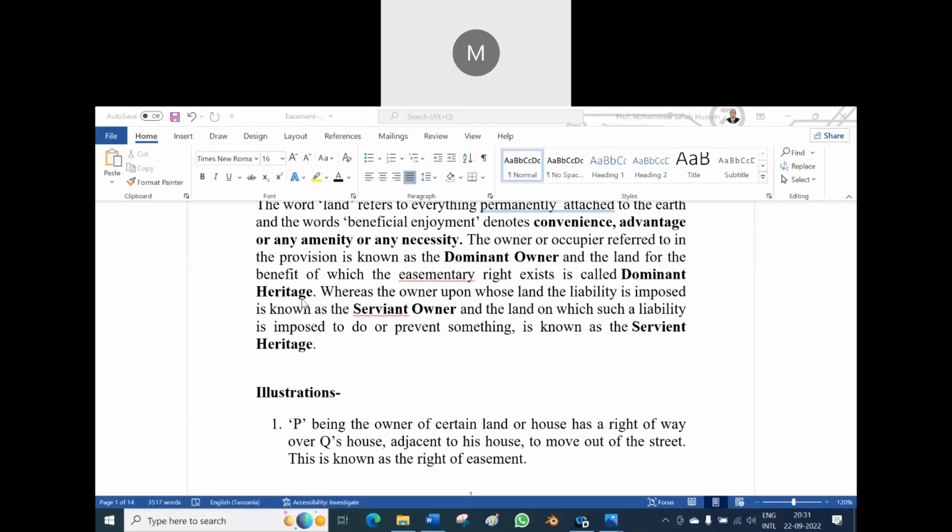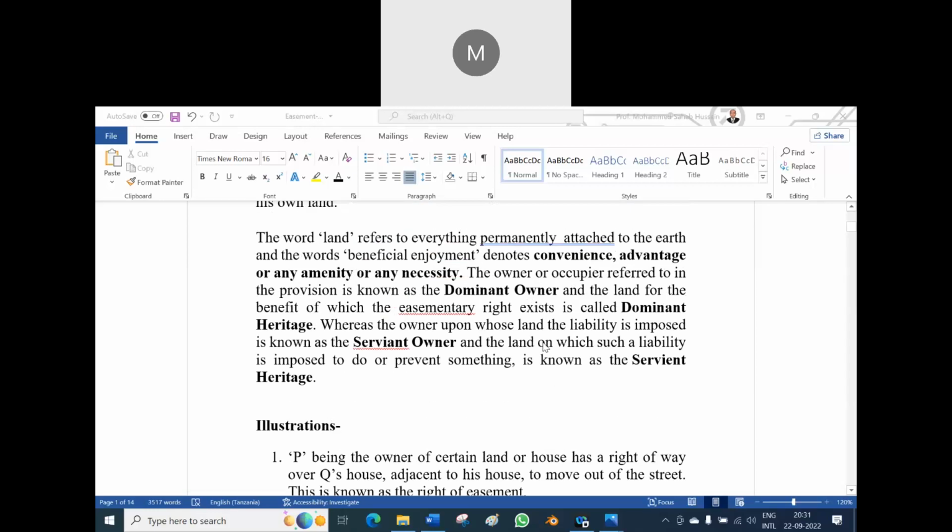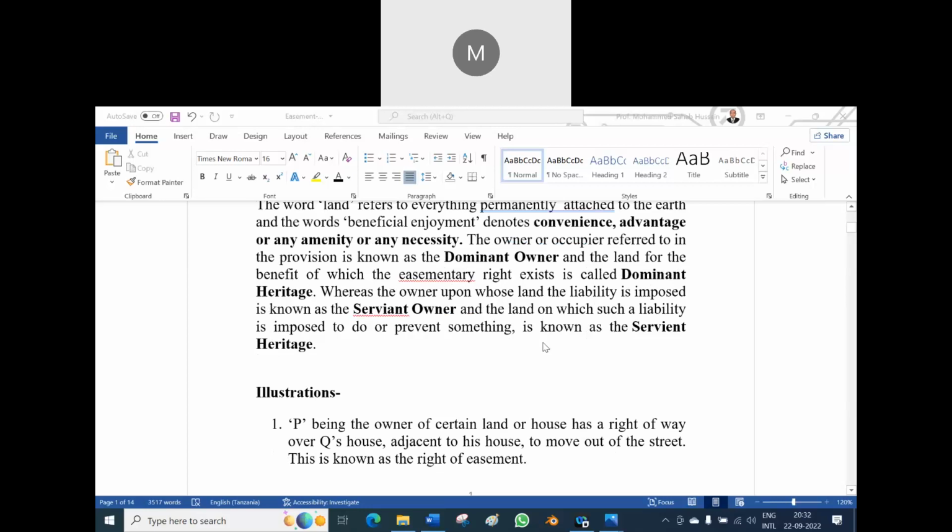And who enjoys it? Here, the owner upon whose land liability is imposed is known as the servient owner. The servient owner here is Q, because he is the owner of the land where P is enjoying the right. And the land on which the liability is imposed to do or prevent something is known as servient heritage. So one is servient heritage, and the other is dominant heritage. But the owner on whose land he is enjoying is called the servient owner.